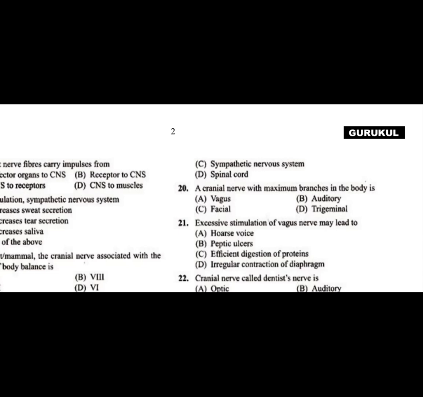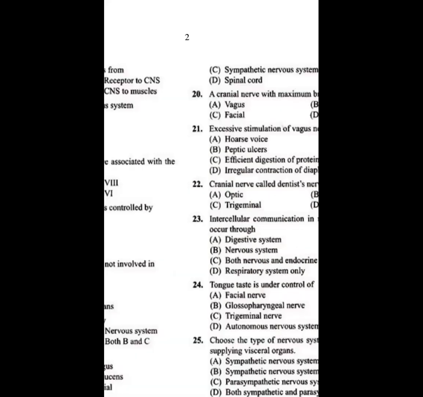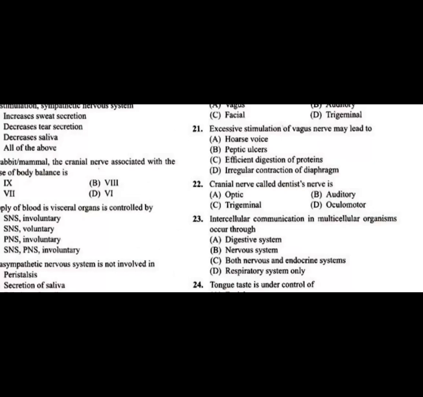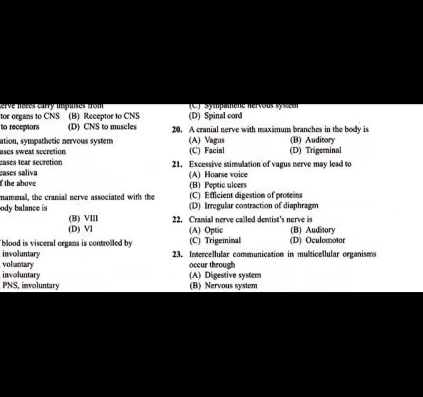That means it controls, as sensory, the lacrimal glands, conjunctiva, as well as the eye orbit, and it also controls the sensory action of the maxilla and the motor action of the mandibular nerve. The trigeminal nerve is the nerve with the highest number of branches in the body, whereas the vagus nerve is the longest nerve. The trochlear nerve is the smallest or thinnest nerve in the body. So question number 20, the answer is D.